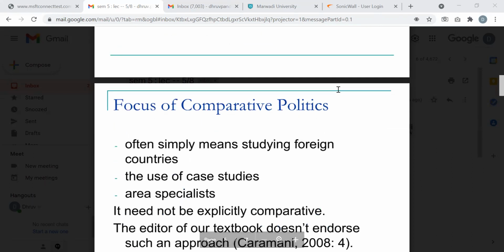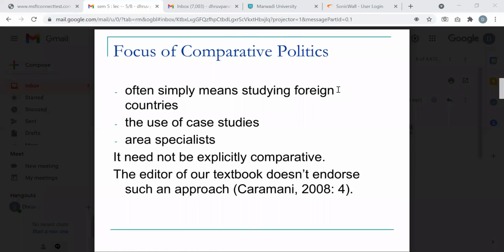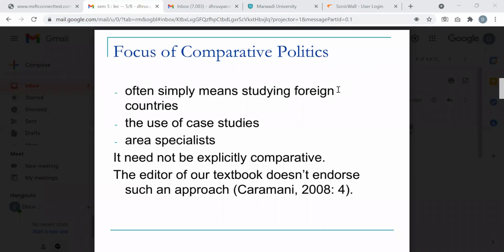And then, of course, there are a number of things one can think of when including them in the framework of comparative politics. So "often" simply means studying foreign countries, use of case studies, area specialization, which need not be explicitly comparative. The editor of our textbook doesn't endorse such an approach. This is more like a comment being made.